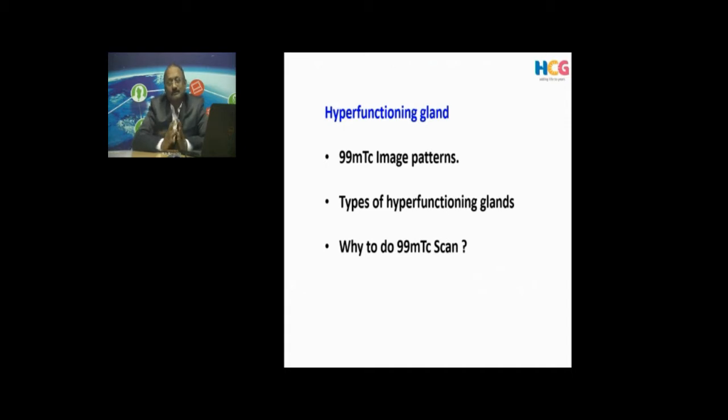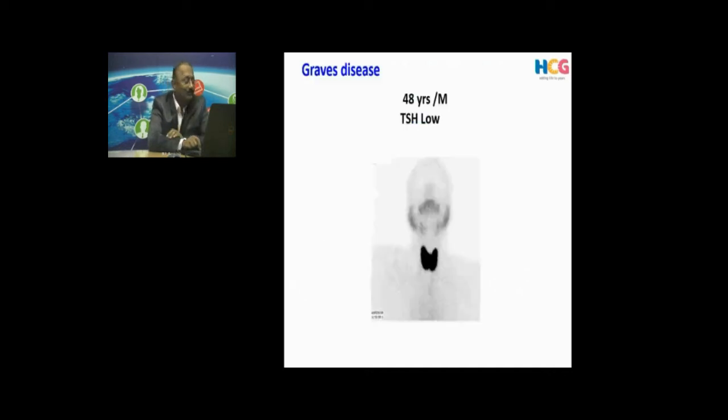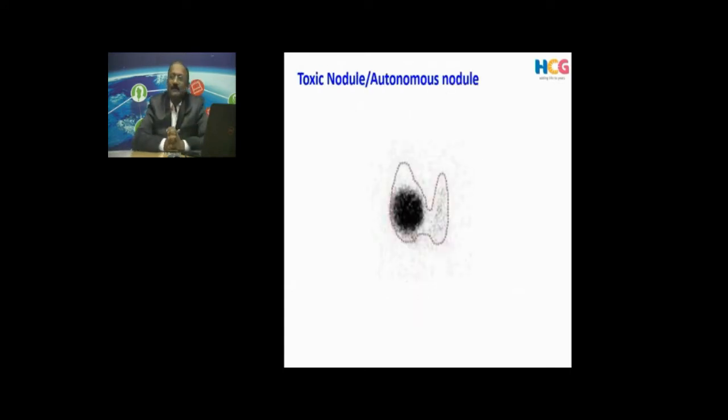How do you see? Ultrasound will give you a picture, but it will not give you a lot of additional information. What may be the type of gland here? Why is the thyroid gland functioning more? Here is an example: low TSH, classical clinical features of hyperthyroidism. The technetium isotope scan shows uniform tracer uptake, a typical butterfly appearance, and this is a classical picture of Graves' disease.